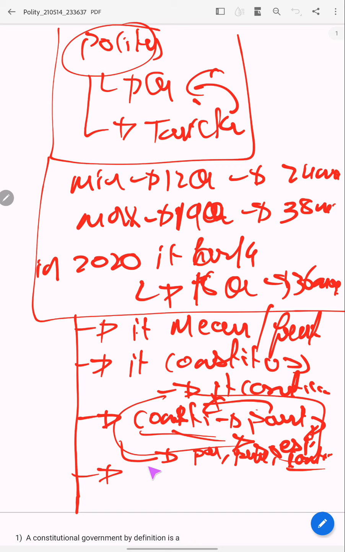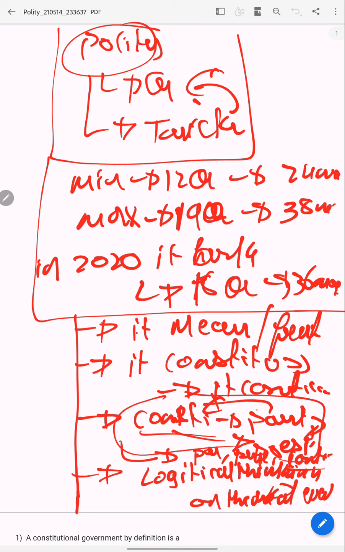Fourth, it will check your logical thinking on real events.